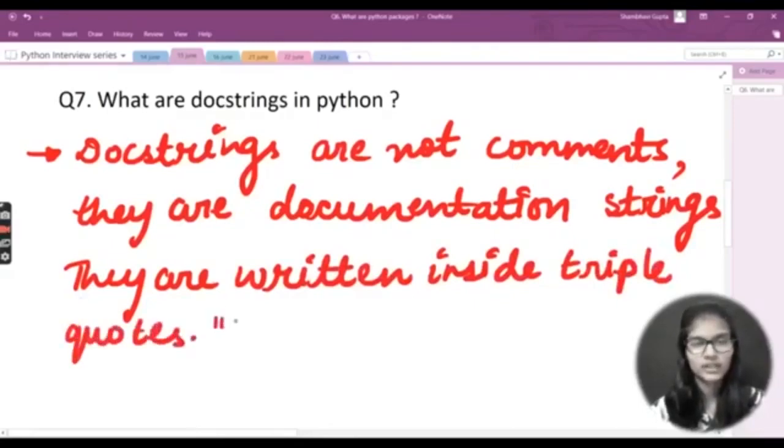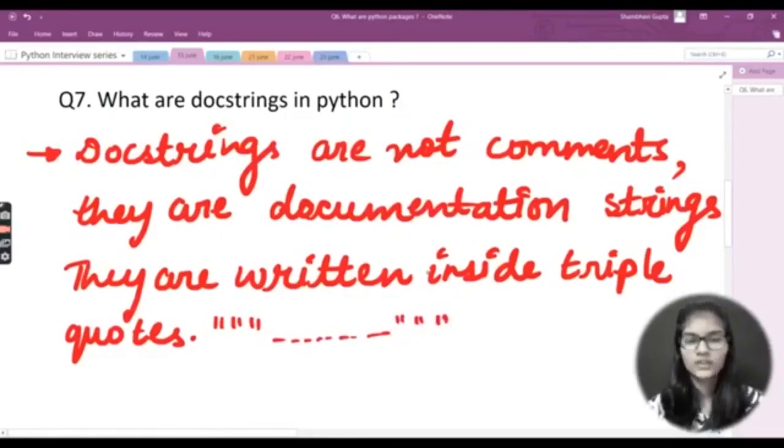You write 1, 2, 3, like this, and between this you write whatever docstring you want to write, and then 1, 2, 3 again, and it will be closed like this. So a pair of 3 quotes is needed. One side 3 and another side 3, so total 6 individually, and with the pair they are 3. Please make sure to understand this in a very clear way.